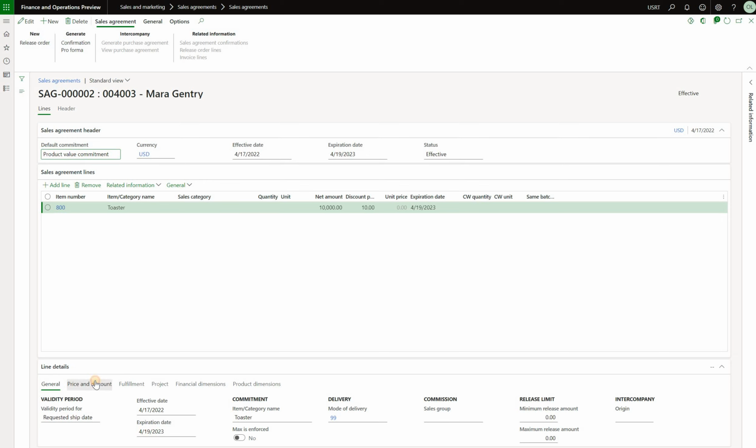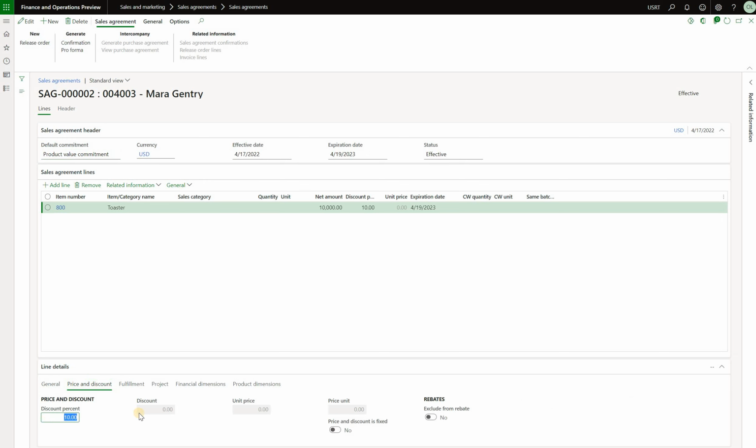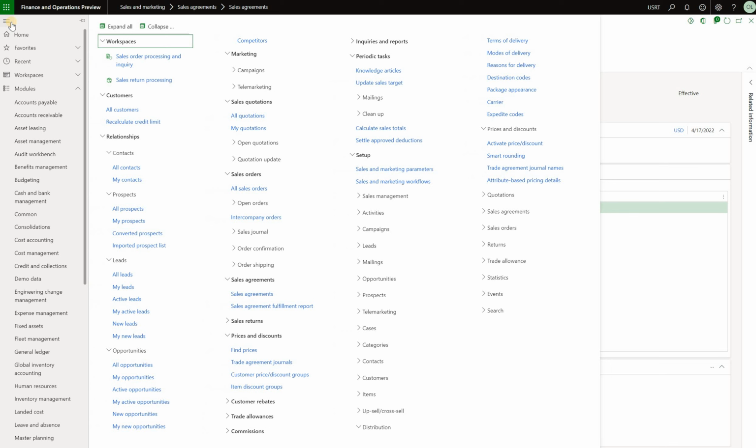At the same time though, if we look at the price and discount, I have enabled a 10% off regular price discount. In the trade agreements, as we have seen in a previous sales order, discount was 20%. For sales agreement right here, the discount is 10% off. With that in place, now let's create a new sales order.